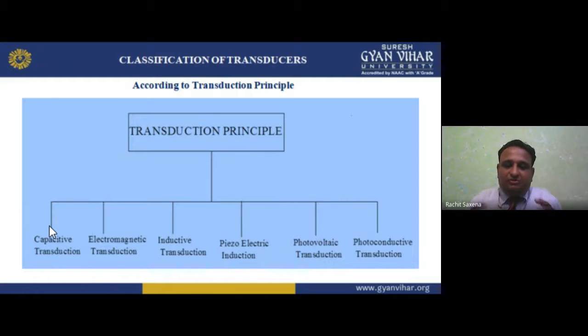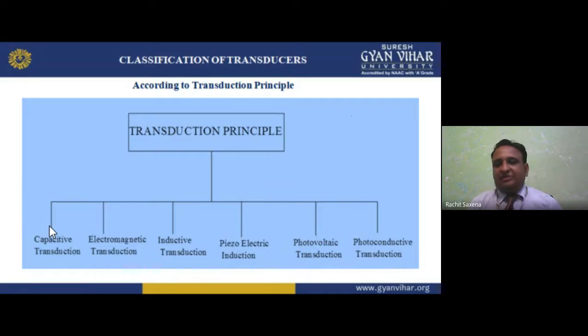And if voltage is varying, charges are varying, current is varying, and current charge is varying, it means we are varying the voltage also. So I hope you understand. Now, electromagnetic induction, because the remaining four, I'll tell you in a detailed manner later: inductive, piezoelectric, photovoltaic, and photoconductive.